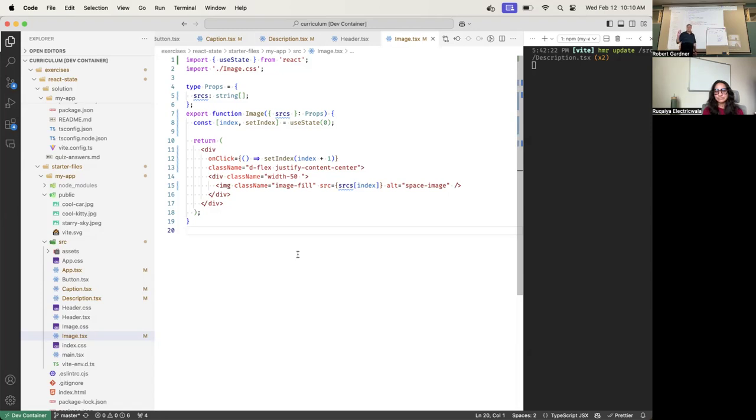Any questions on state? No, that's really good explanation. Can we manipulate the memory of state? The cache? No, only React. Only React can do that. You have no idea where it is. You don't know nothing. The only thing you can do is call the state setter, and that will update it.